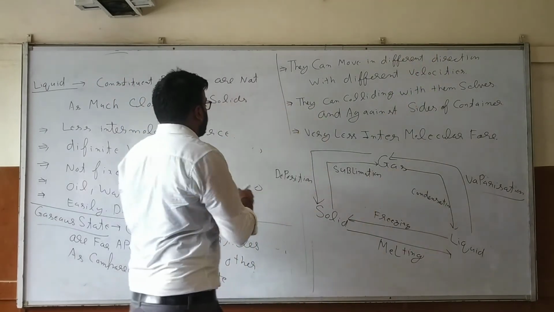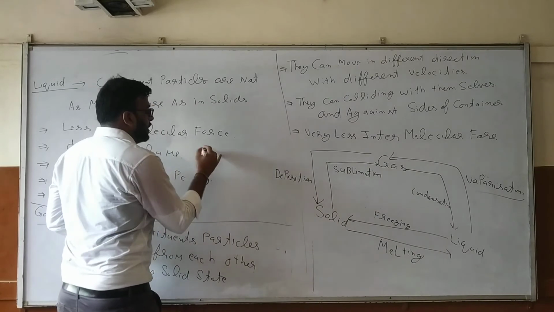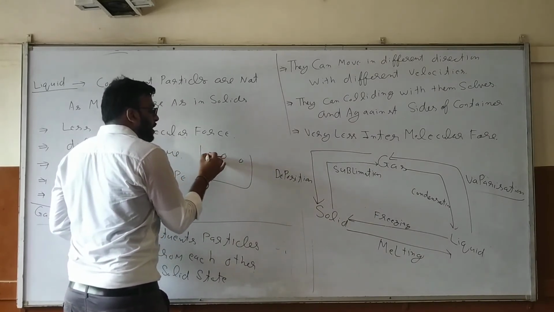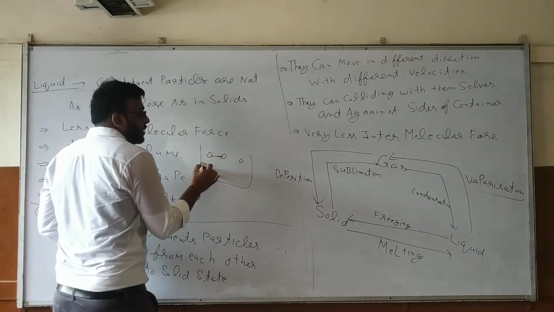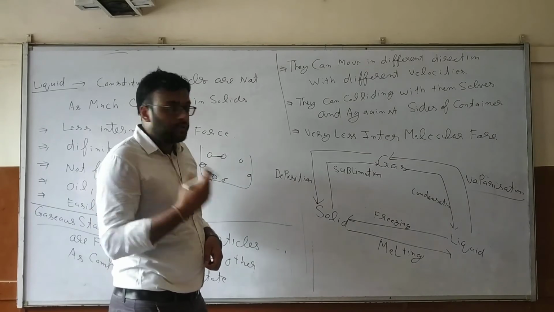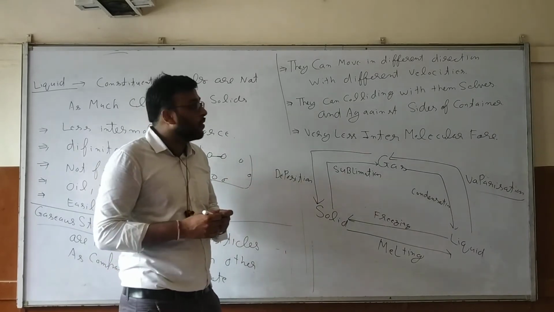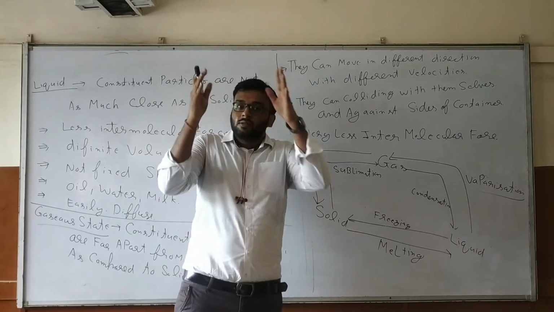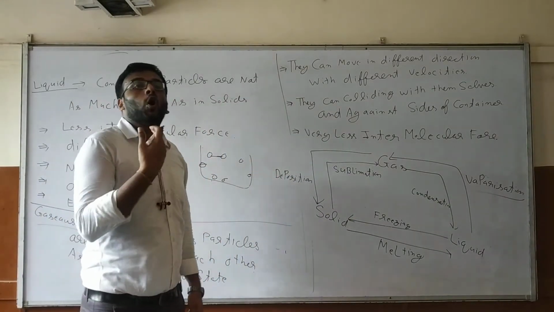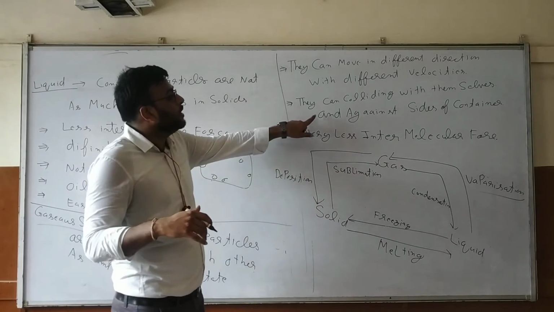We are taking the example of this container. There are lots of gas particles, and they are moving with each other. After they collide, they next go to the container. All the sides, whatever they face, they can collide with each other and with the wall of the container, and move in all directions. They can move in all directions.